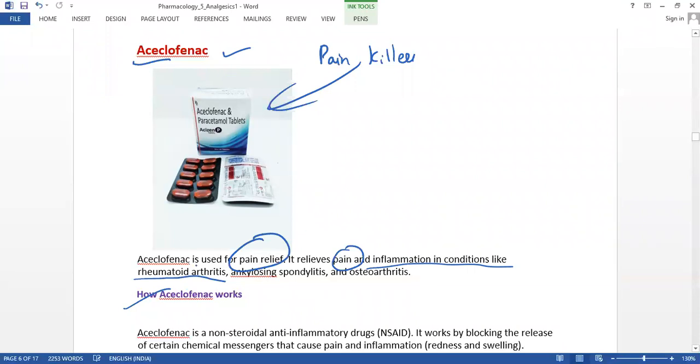As we all know, this comes under the group that is NSAID, non-steroidal anti-inflammatory drug.